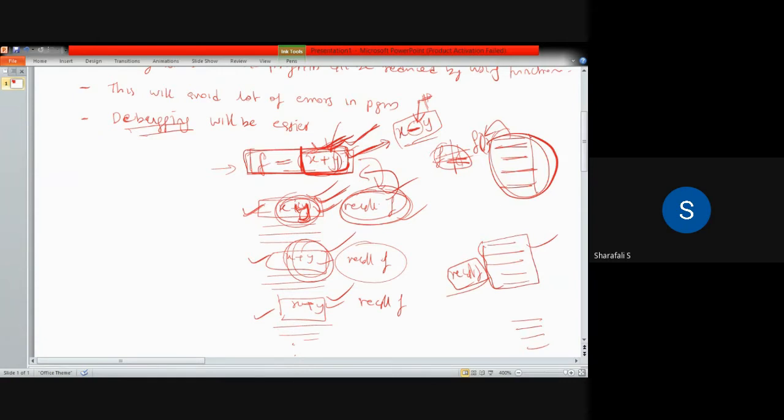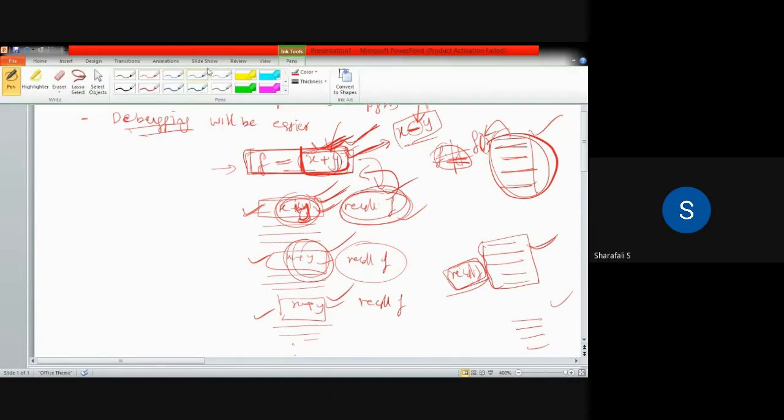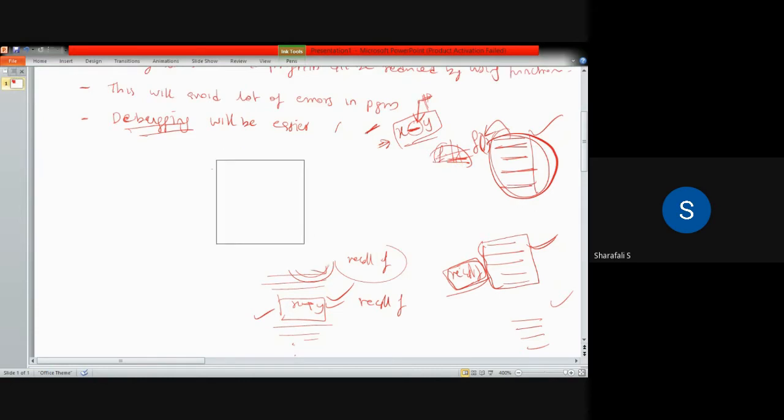You just define that operation as a function, and then recall that function. So you don't have to write these lines, and it will reduce the number of lines in the program. You just have to recall that function anytime in the program, then the same operation will be performed. I will give an example, and you will be able to understand that.